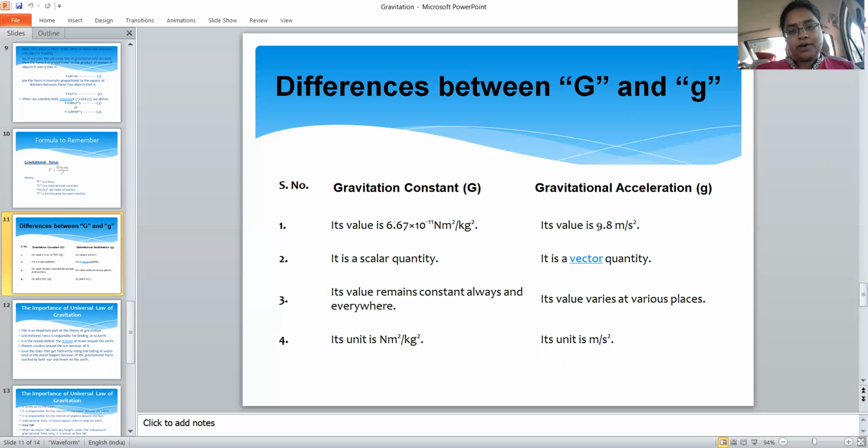It also has a value, 9.8 meter per second square, but it varies at various places. That means it changes from place to place, from state to state. It is a vector quantity, and meter per second square is the unit for small g.